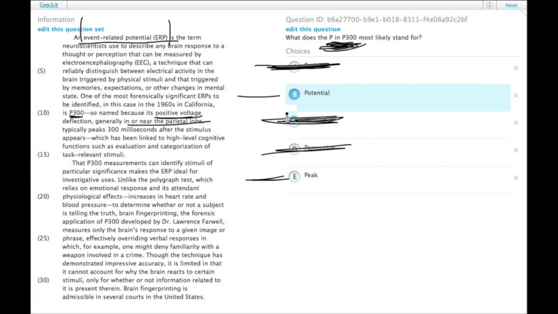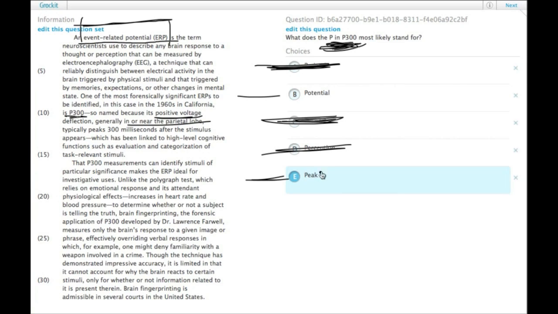Now we have the difference between potential and peak. So if the peak is at 300, we might name it that. But then, if there's more than one peak, we wouldn't necessarily have this as good of a measure. And since P300 is one of many event-related potentials, having all of them labeled as a potential, so this potential is potential number 300, named because it happens 300 milliseconds later.